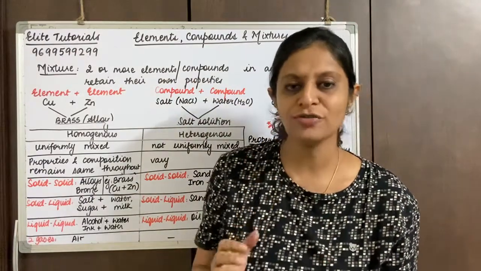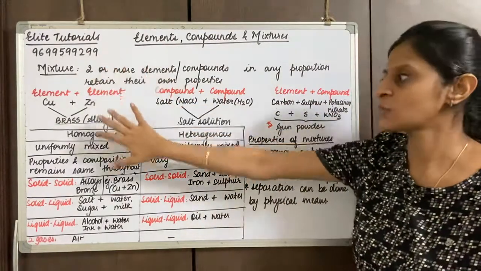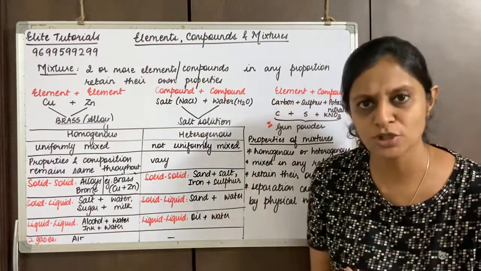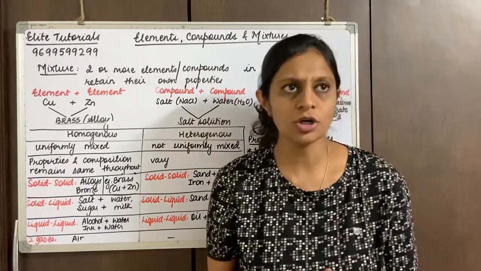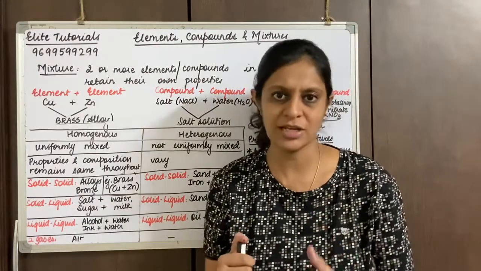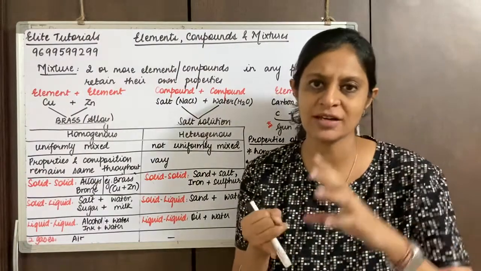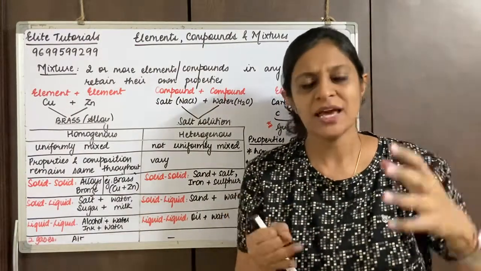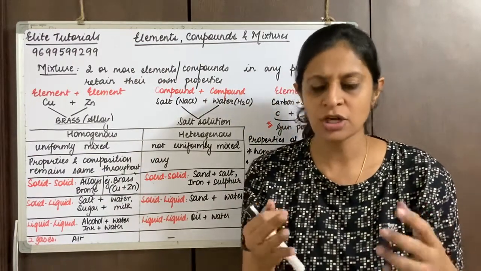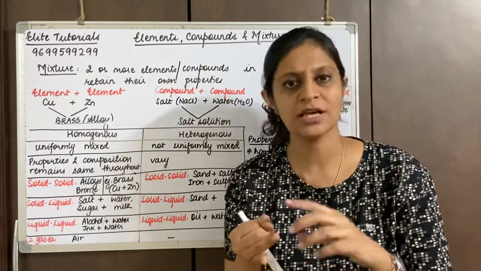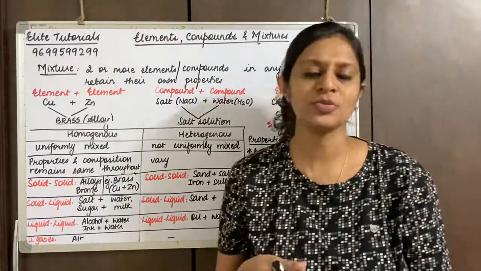I'm sure you've understood the part on mixtures. We did the types, we did the distinction between homogeneous and heterogeneous, and we also studied the properties. In your textbook also we have finished till page number 22. So we've done 3 videos. In the first video we spoke about elements, then elements and compounds, then molecules and compounds, and in this video we finished with mixtures.